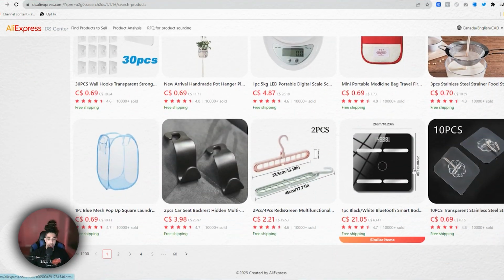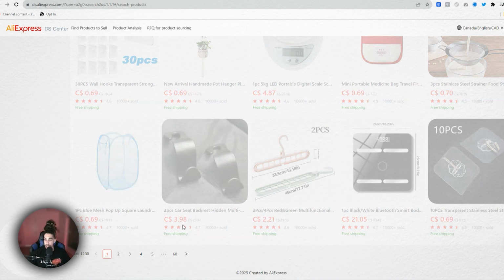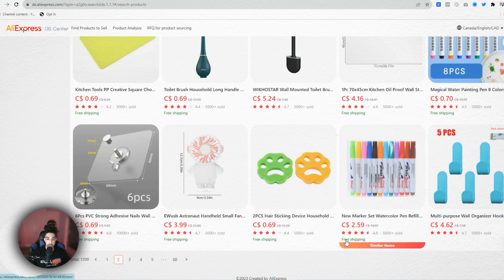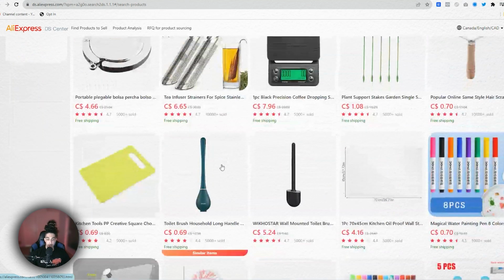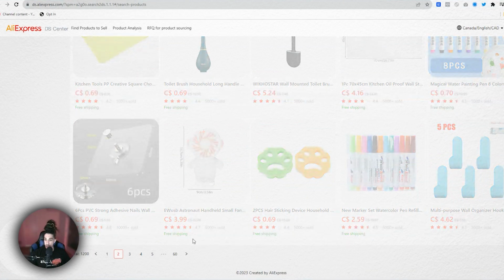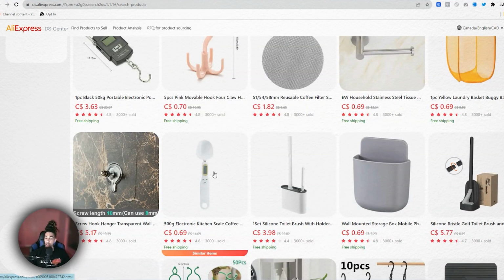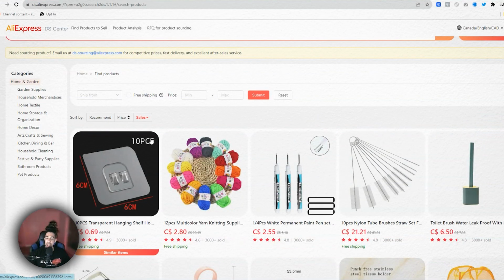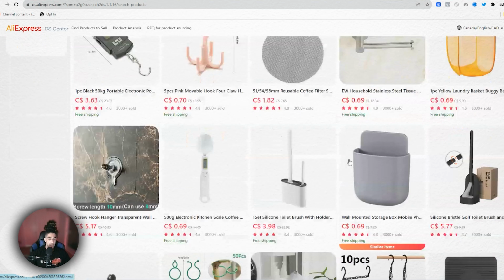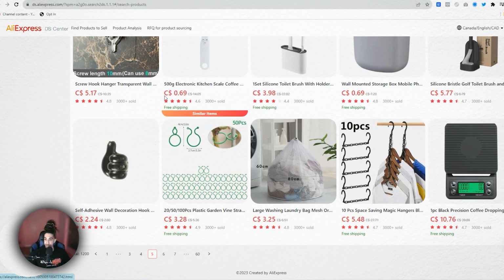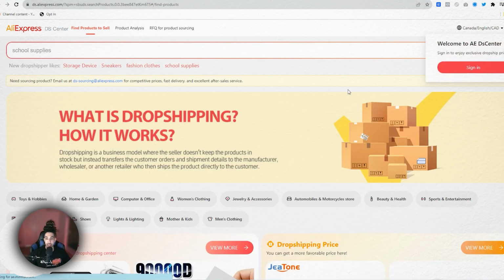So there you have it. You could kind of scroll through here and pick for yourselves what you think is something that would sell well. A lot of these things that are going by higher sales volume, you probably want to go a little bit further back here and look for products that have potentially higher problem-solving use and a little bit more of a wow factor. So take advantage of this. It's basically a free product research platform.